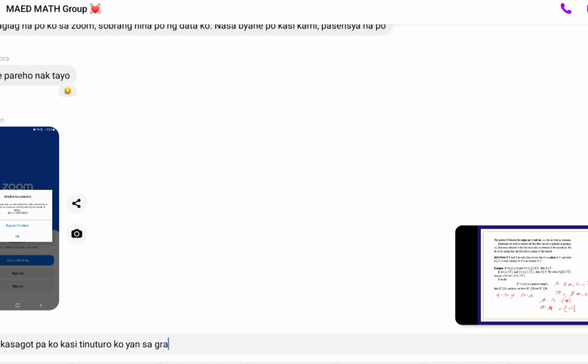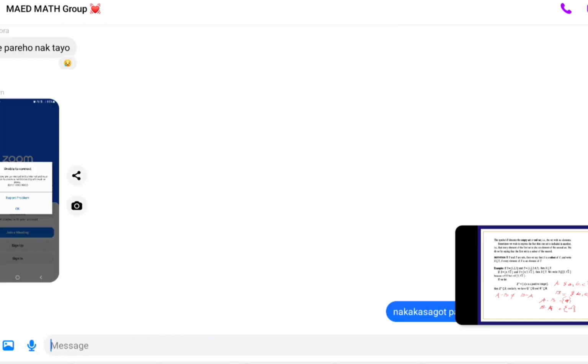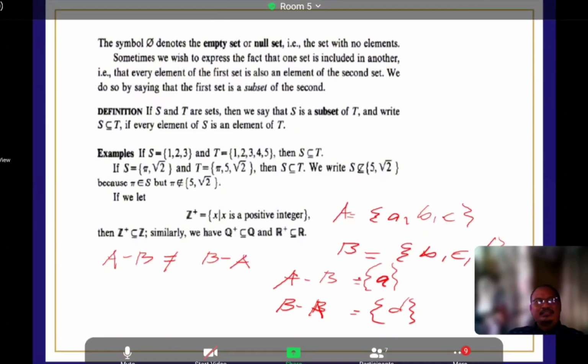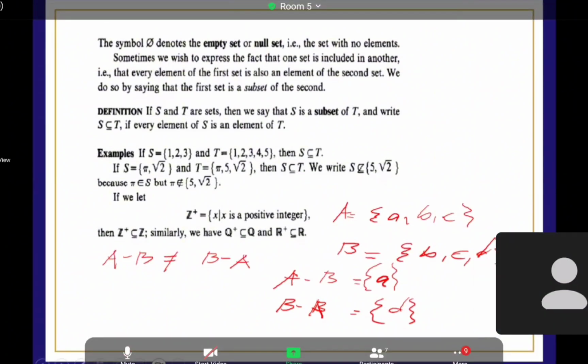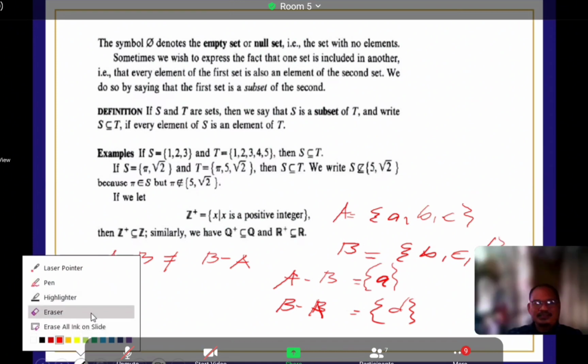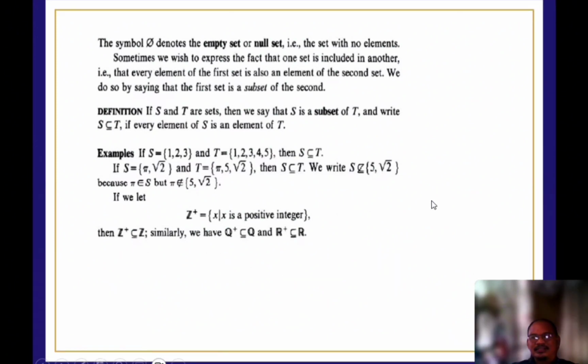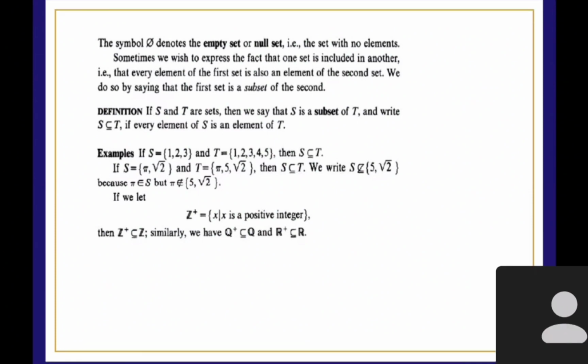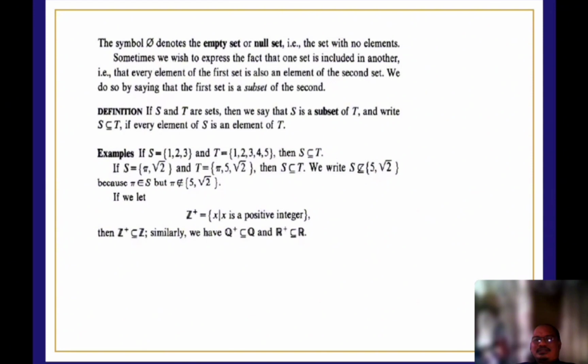Same elements. What do we call equivalent sets or equal sets? Equal sets. So what is the difference between the equal and the equivalent? Equivalent sets have the same number of elements, the same cardinality, while equal sets have equal elements, the same value. Yes.